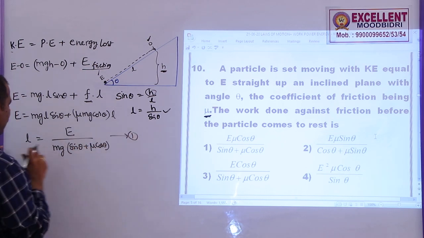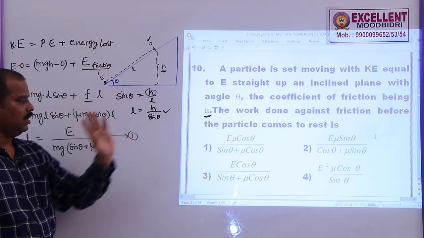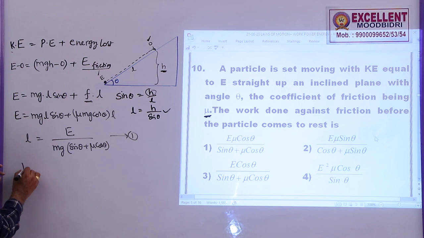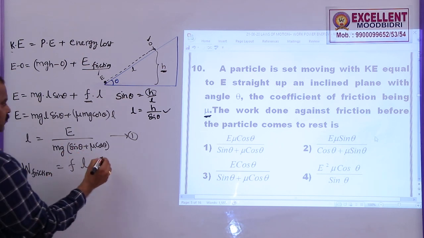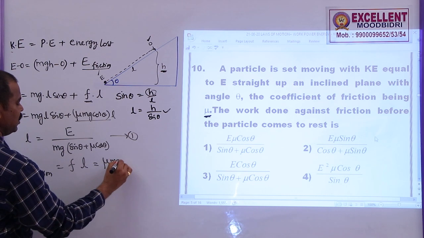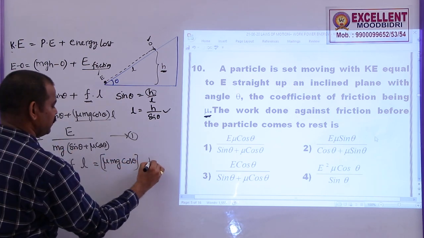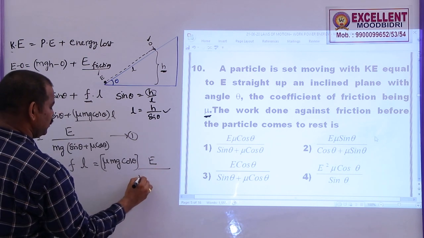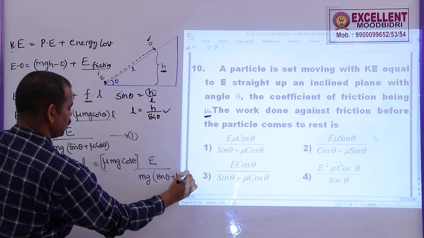So this is the distance travelled by this particle before coming to rest. Now I want the work done against the friction. Work done against the friction is given by frictional force into distance travelled. What is the frictional force? We know the frictional force is equal to mu mg cos theta. Mu mg cos theta into the length is given by E by mg into sin theta plus mu cos theta.